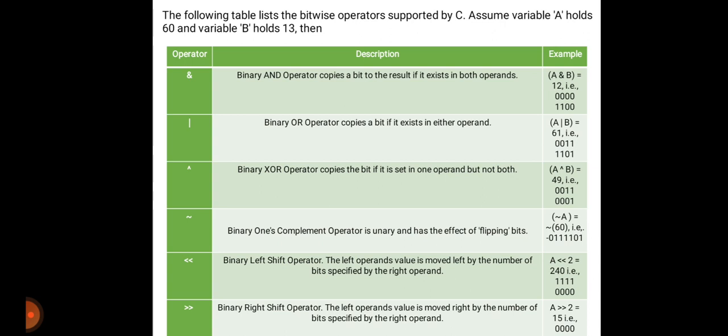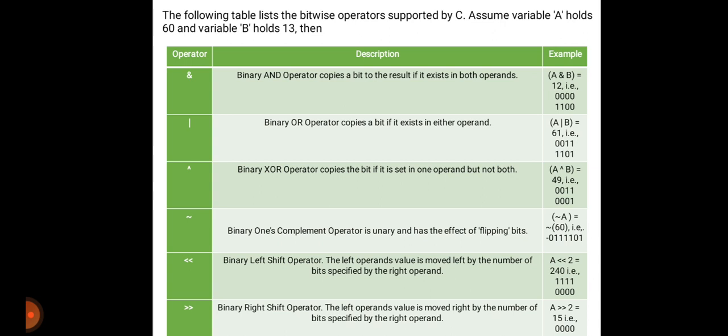Then the binary left shift operator. The left operand's value is moved left by the number of bits specified by the right operand. That means A left shift by 2 is equal to 240, which in binary we can write as 1 1 1 1 0 0 0 0.